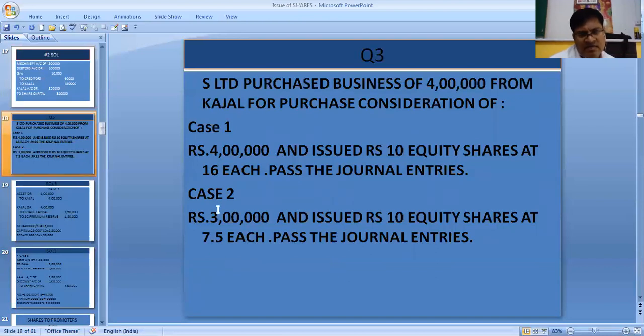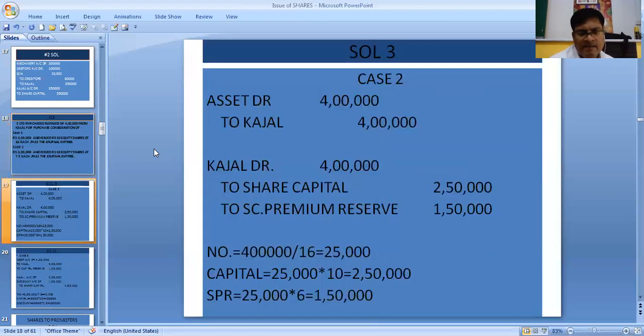Purchase consideration paid is how much? Is 4 lakhs only. So in this condition, the journal entries will become like this. Asset to Kajal 4 lakhs. Kajal account debit because 4 lakhs asset you have purchased. Kajal account debit, we need to make the payment of 4 lakhs. To share capital, you see 4 lakhs divided by 16. 16 rupees is the per share value, 25,000 shares. 25,000 into 10, 2,50,000 we are paying through shares. And security premium reserve is 1,50,000 SPR.